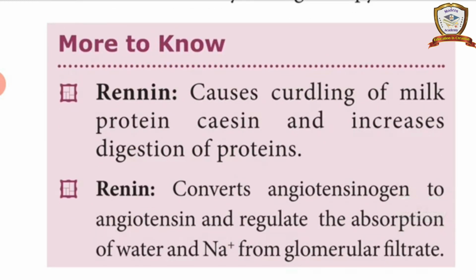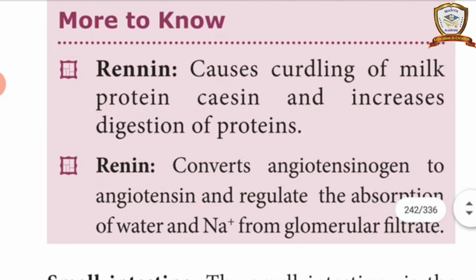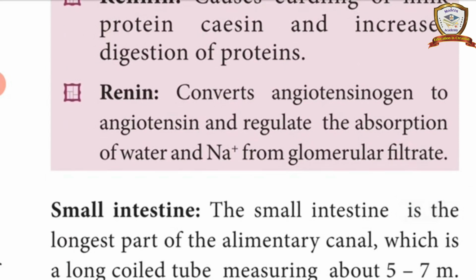Renin, and two renins are here. The first renin causes curdling of milk protein, casein, and increases the digestion of proteins. It is used to digest the protein content. The next renin converts angiotensinogen to angiotensin and regulates the absorption of water and Na plus from glomerular filtration.